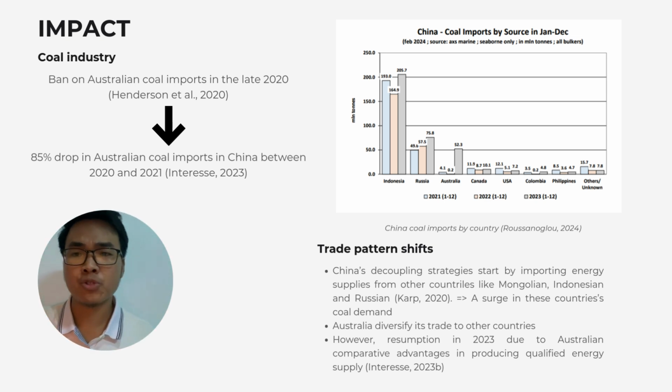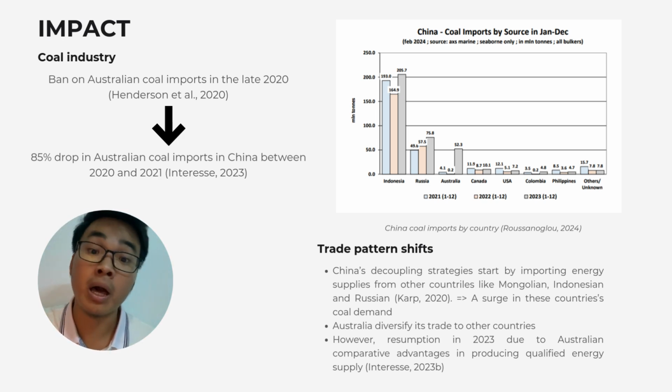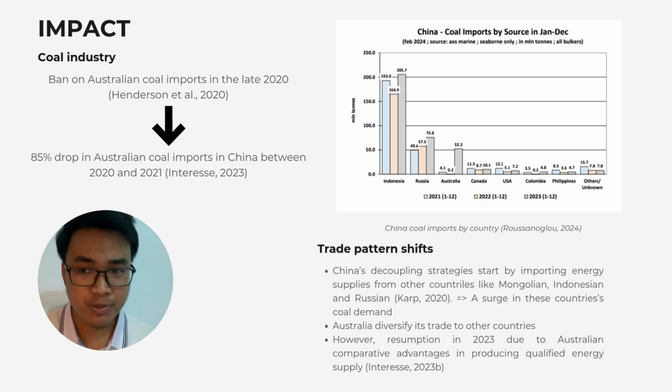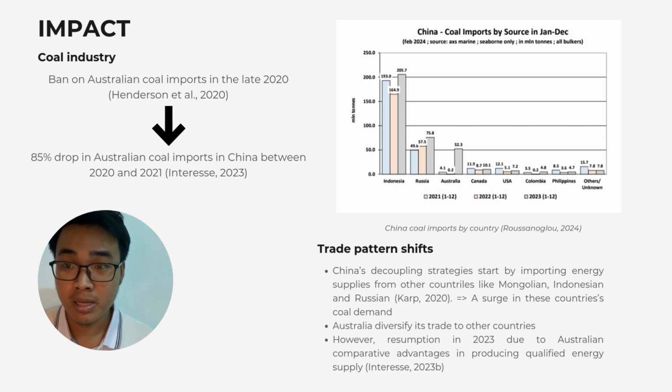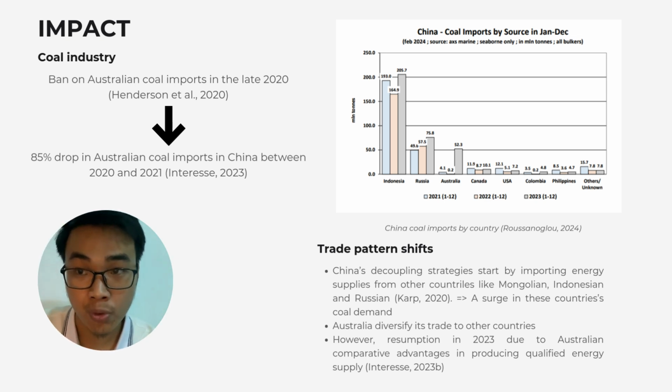However, as Australia holds comparative advantages in producing such qualified energy supplies, there was a resumption in 2023 and the ban ceased. China started importing Australian coal again, as you can see in the top right corner chart. The energy import surged in 2023.